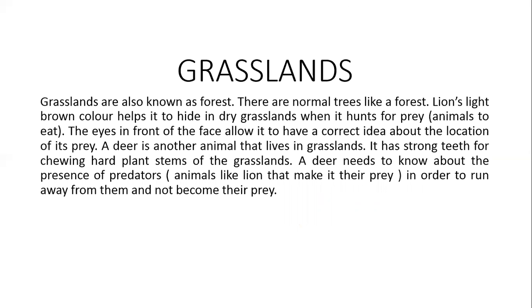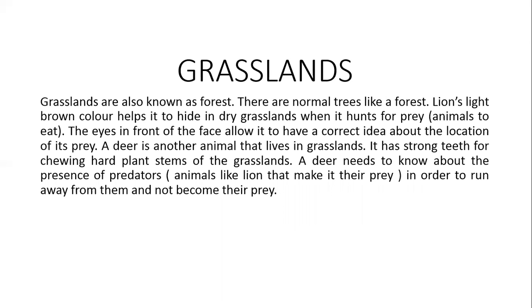Grasslands. Grasslands are also known as forests. There are normal trees like a forest. The lion's light brown color helps it to hide in dry grasslands when it hunts for prey. The eyes in front of the face allow it to have a correct idea about the location of its prey.